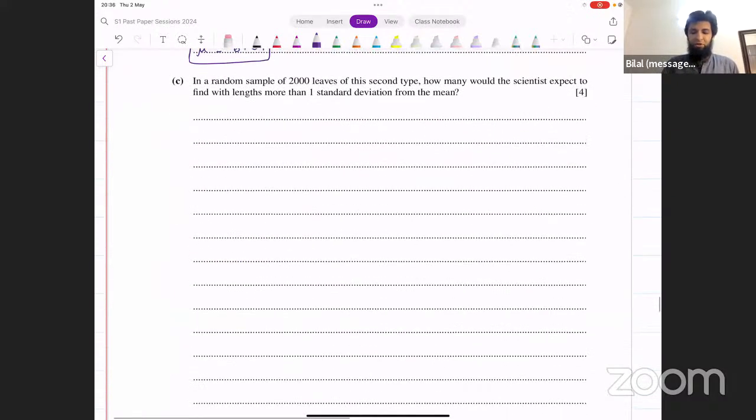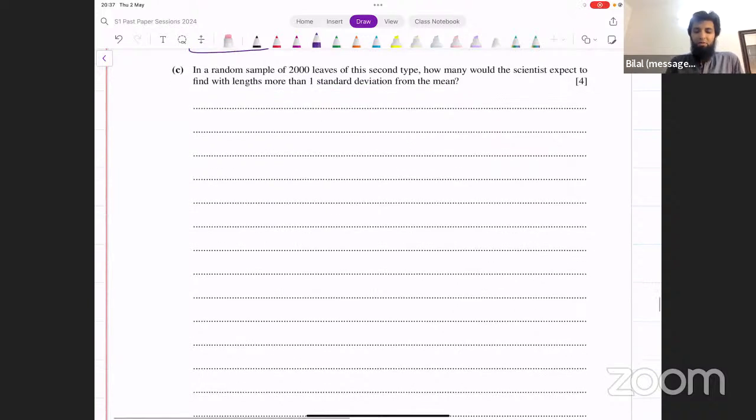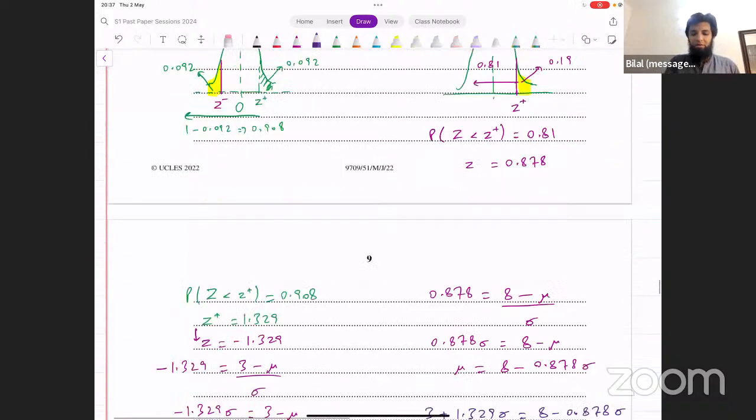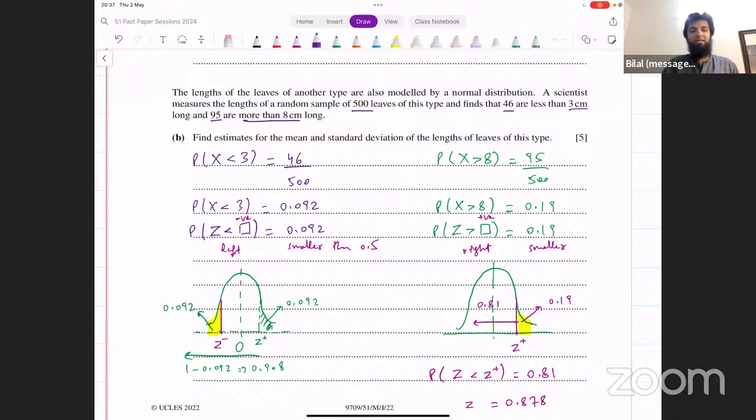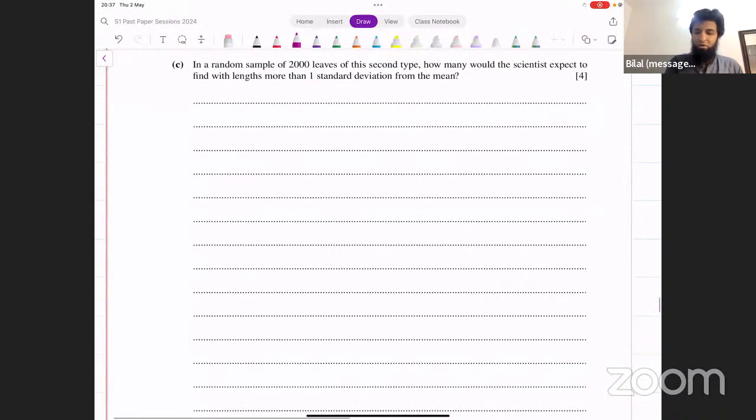Now it says, in a random sample of 2,000 leaves of this second type, how many would the scientist expect to find with lengths more than one standard deviation from the mean? More than one standard deviation from the mean. Now remember, when they talk about number of standard deviations away from the mean or within the mean, we can think of this in terms of Z directly. So rather than thinking about variable x, it's easier to think of z directly because we know z is a distribution for which the mean is equal to 0 and standard deviation is 1, right?